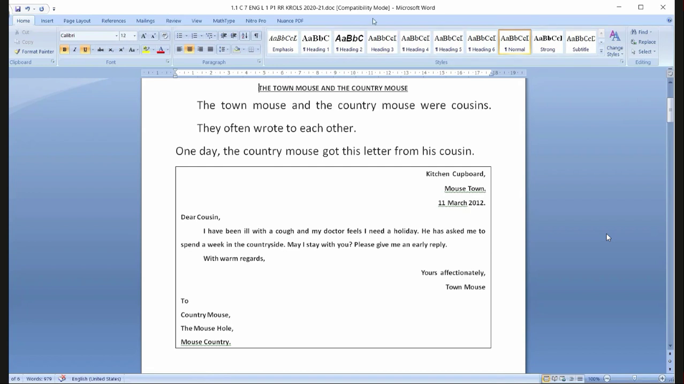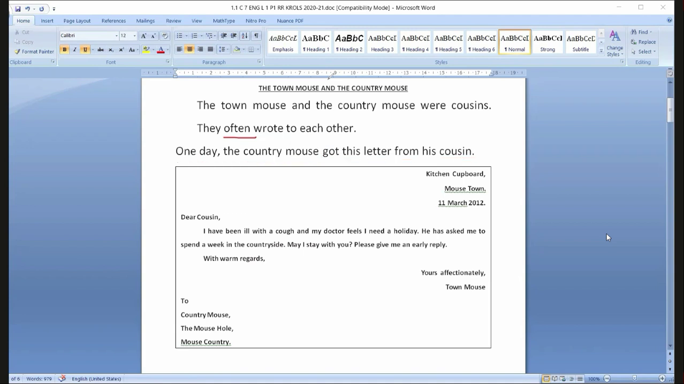Wrote. Let us discuss the three forms of wrote. Write, wrote, written. What are the three? Write, wrote, written. Three forms: present tense, past tense and past participle form. One day, the country mouse got this letter from his cousin. Got here means received. One day, the country mouse received a letter from his cousin.